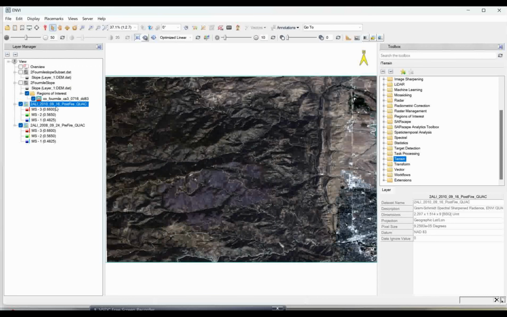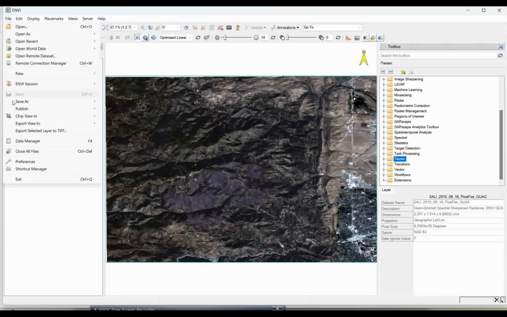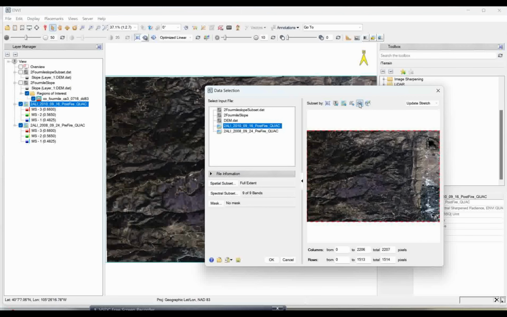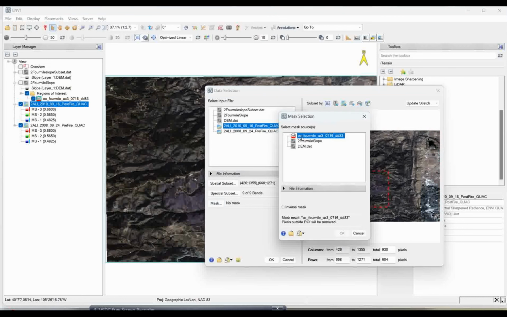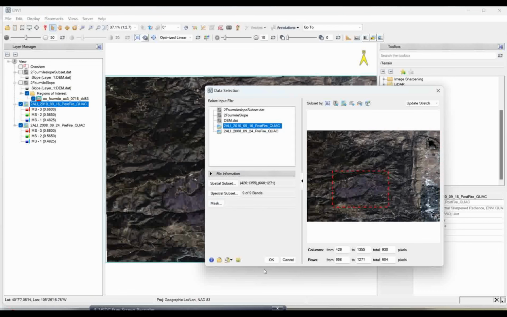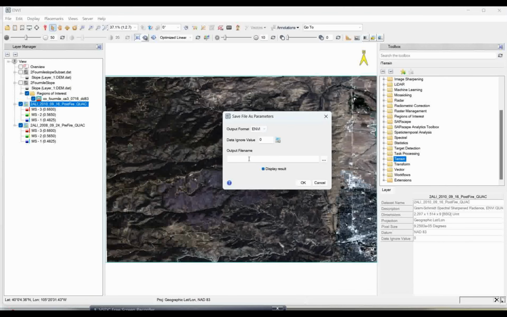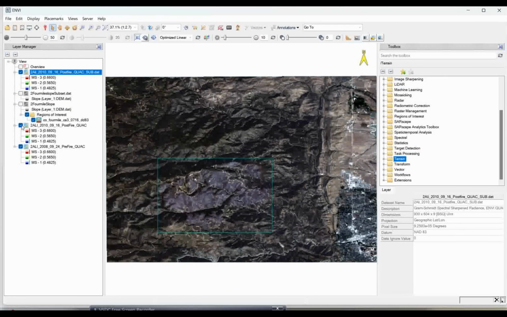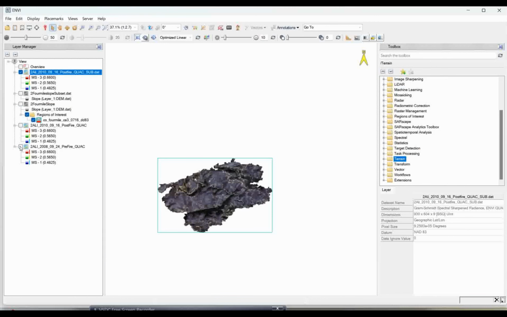Like post-fire and pre-fire, the same process you need to follow and extract the same area. So first we go to the post-fire. Suppose I go to File, then Save As new here. Select this, come to the spatial subset, select this ROI tool. Now once you do this, simply click here, and you can give the file name. This is the name which I provided, and then simply click on OK. Now you see here, this area is also cut out. So if you see here, you can understand this.